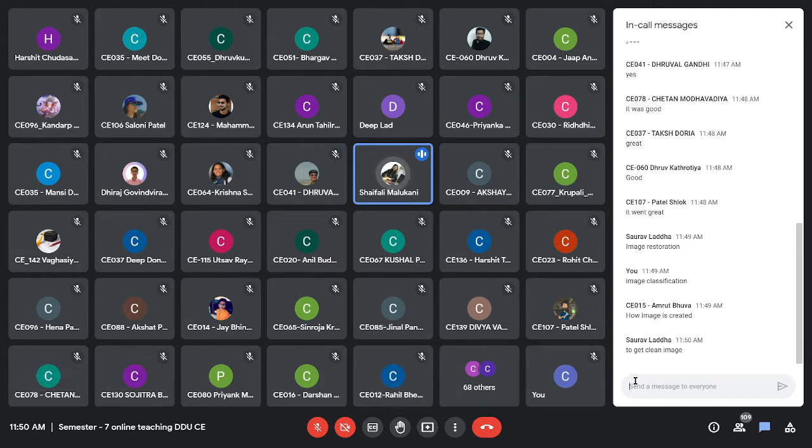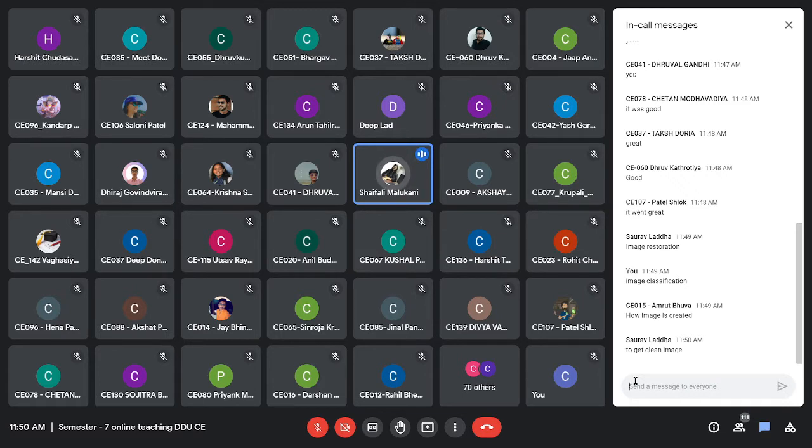Yes, to get a clean image, that is true. That is what we can call restoration. Image restoration is that if it is a noisy image or not a clean image, right? So first of all, we have to understand what a noisy image is, right? And why to clean, how to clean. Those are the things, of course, that are part of restoration that you are going to learn.